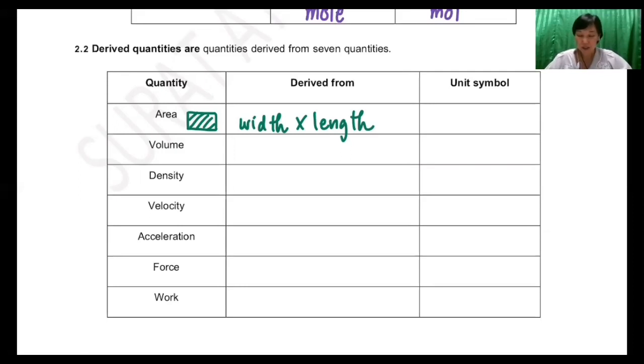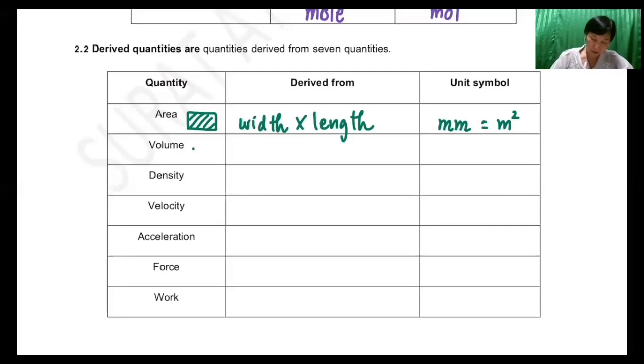So the unit of area is the unit of width followed with the unit of length, meter times meter, that we call meter square. This is the unit symbol of area.